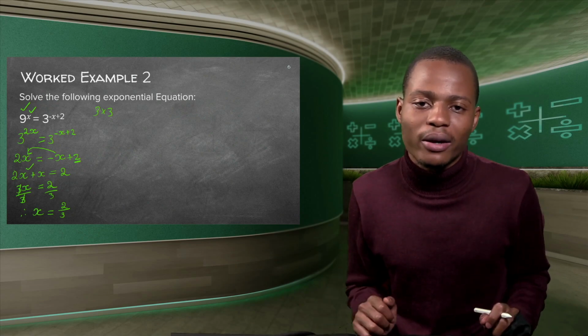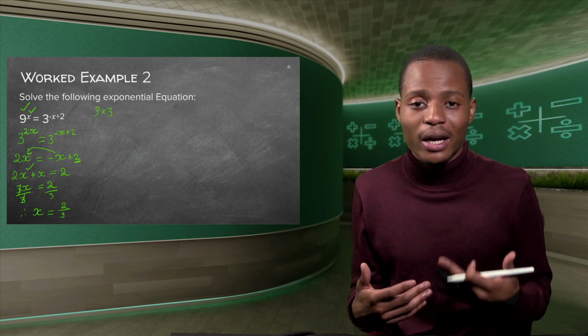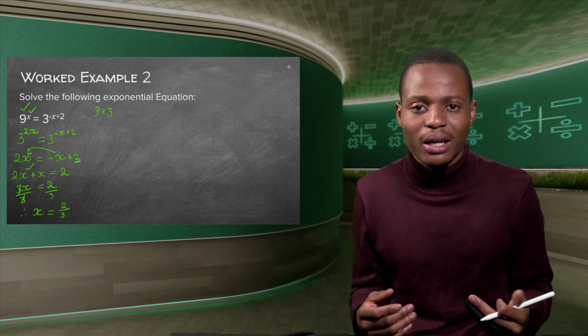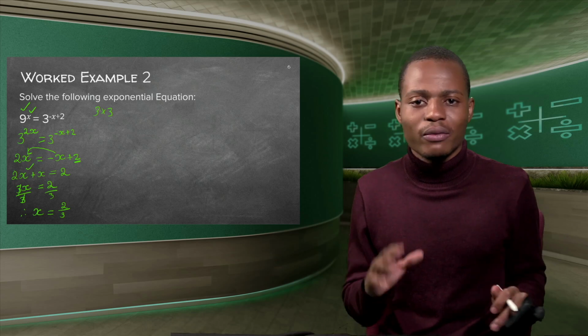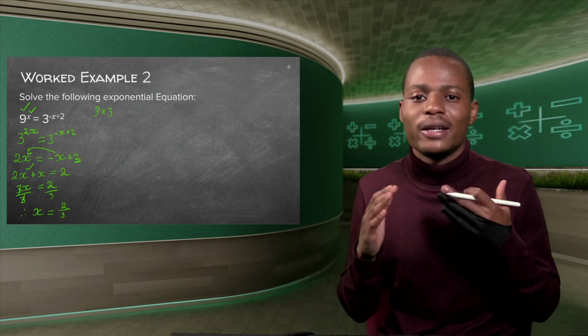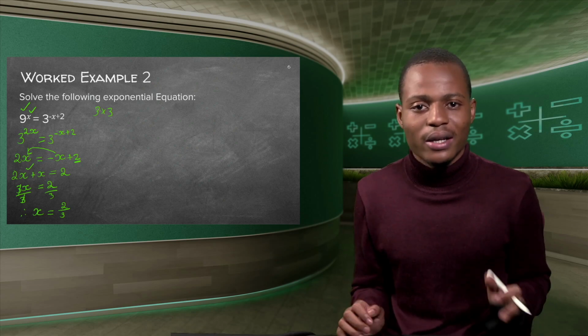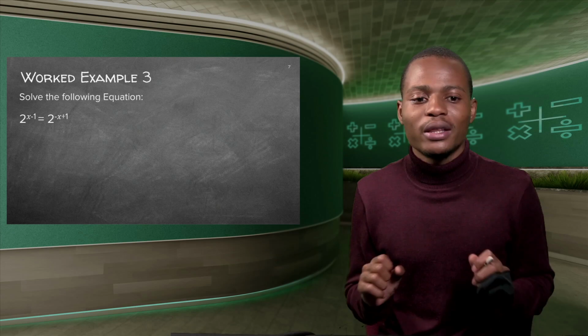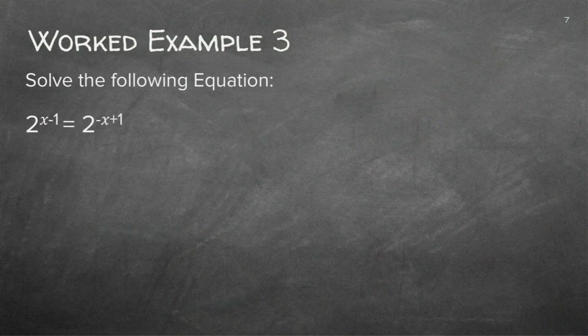That is how you work around with these values, where you have to make sure that the bases are the same. And also you simply equate the exponents, whether one was positive on one side or negative on the other side. It's okay, guys. The laws of exponents do not change, all right? They do not change. So the third one is all yours, and I want you to try it, guys. I want you to try it now.